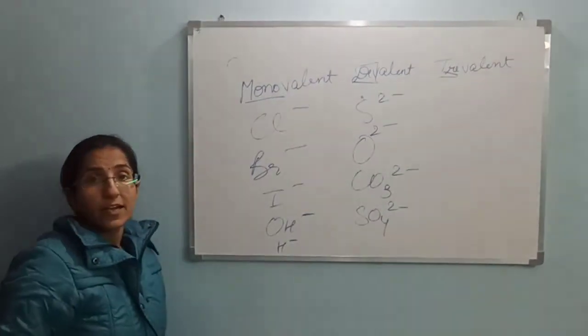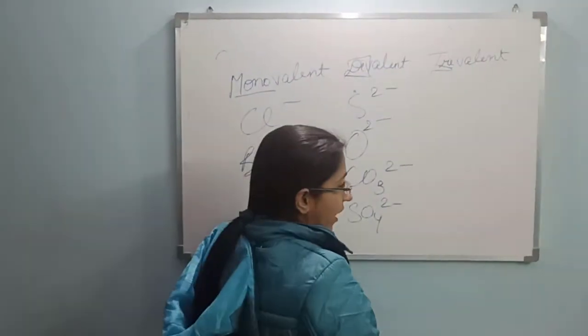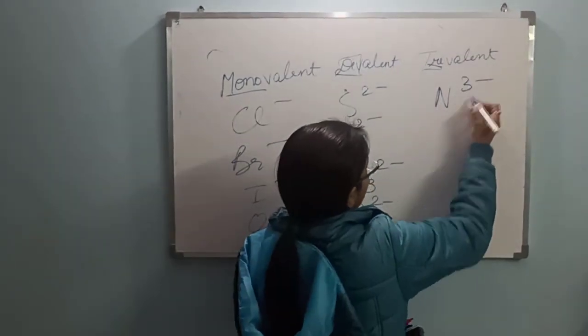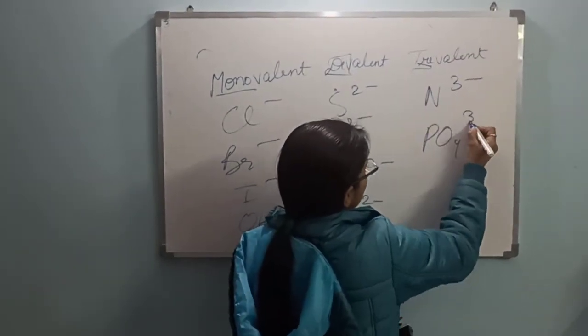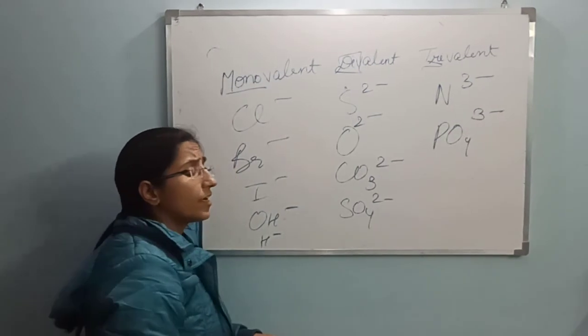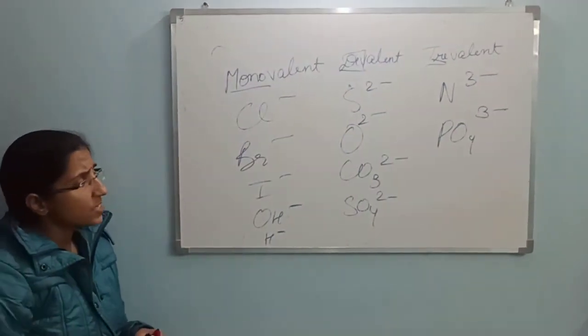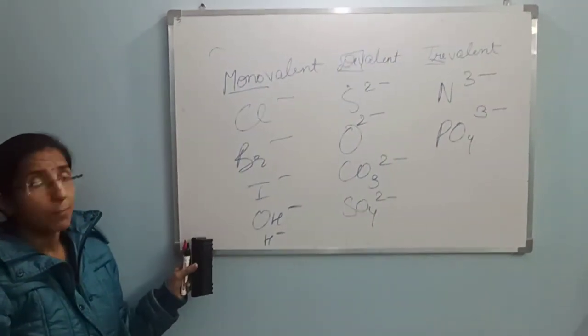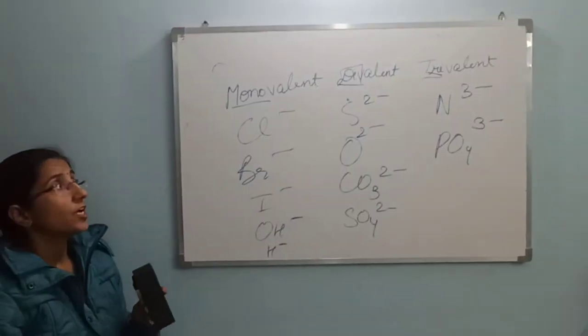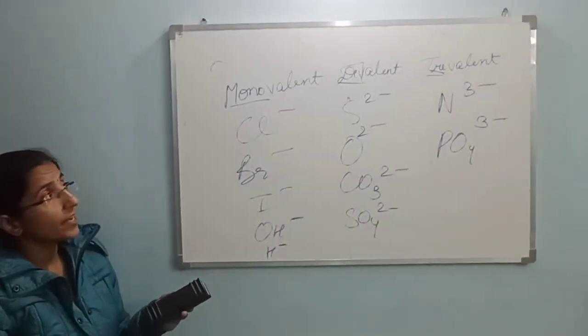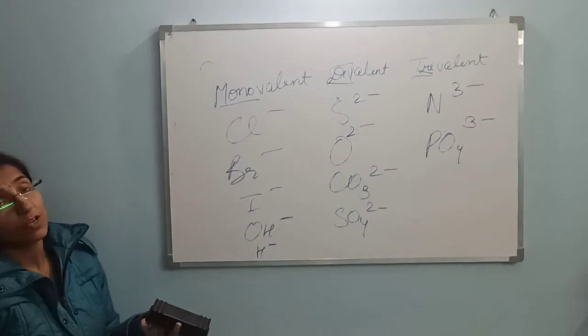All these are divalent in nature. Moving to the trivalent, we have nitride N3 negative and phosphate. There are many other examples of monovalent with single negative charge, divalent with 2 units of negative charge, and trivalent with 3 units of negative charge.